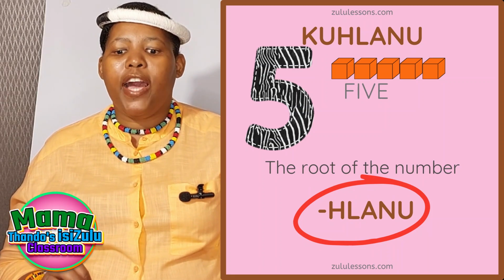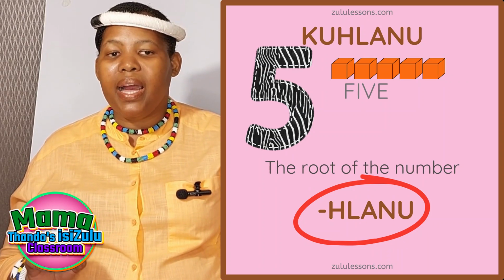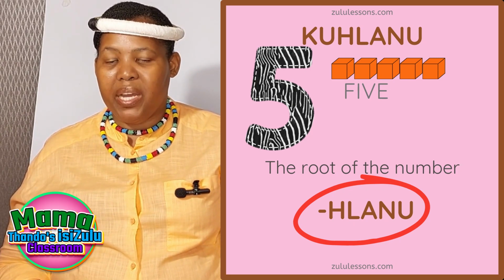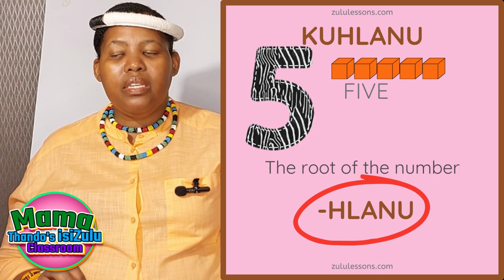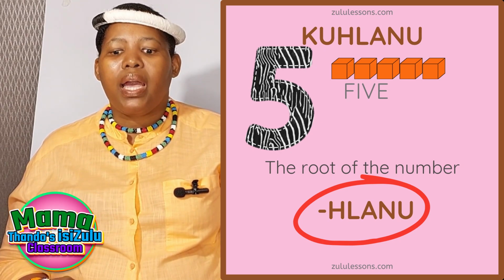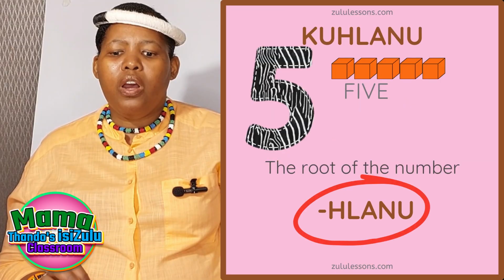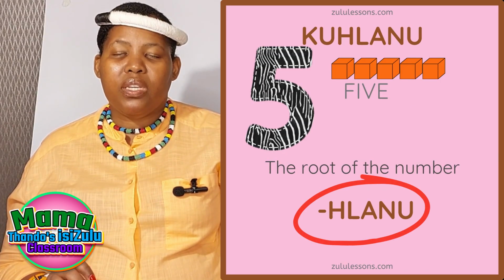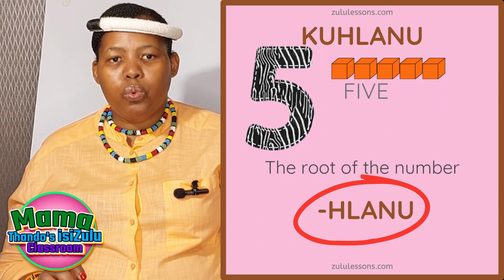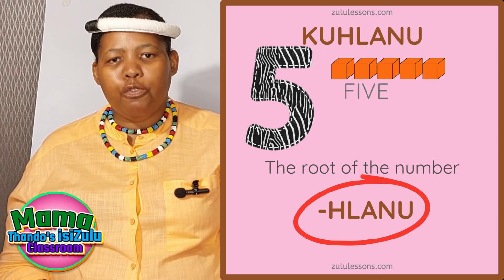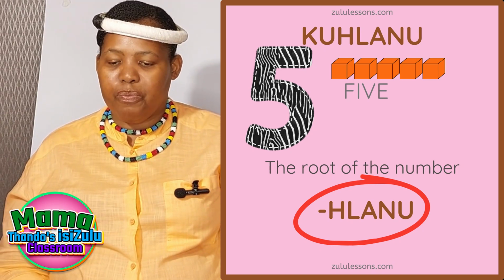The number 5 in isiZulu is kuhlanu. We will only take the root of the number and leave the prefix behind. A prefix is made up of the first 1 to 3, sometimes 4 letters of a word. For the number 5, which is kuhlanu, you will only see hlanu on the adjective.